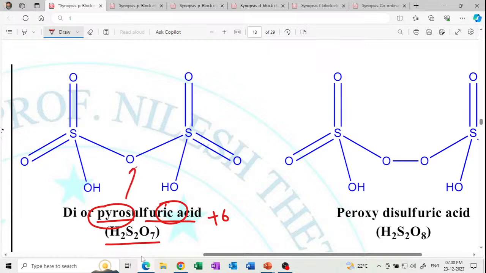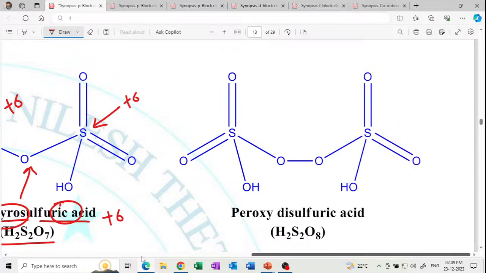This sulfur-oxygen-sulfur linkage is called a pyro linkage. This sulfur contains the +6 oxidation state, and this sulfur also +6. Get it? This is called a pyro.